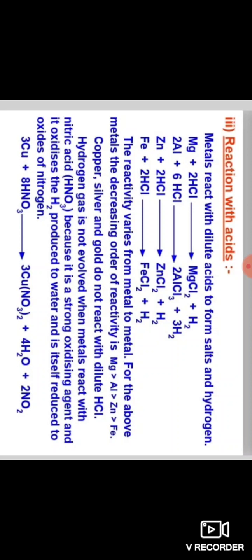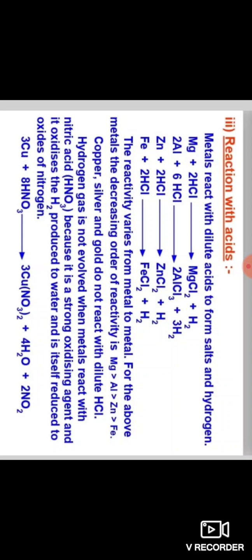Here metal reacts with acid to give salt and hydrogen. So the reactivity varies from metal to metal. For the above metals, the decreasing order of reactivity is magnesium greater than aluminium, aluminium greater than zinc, and zinc greater than iron. The reactivity varies from metal to metal.